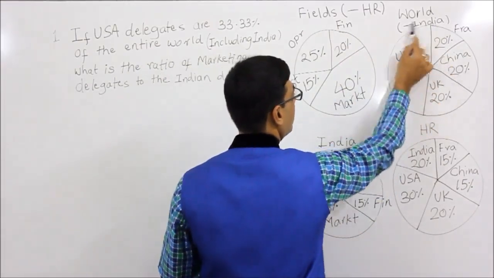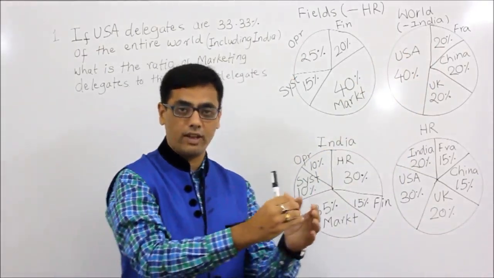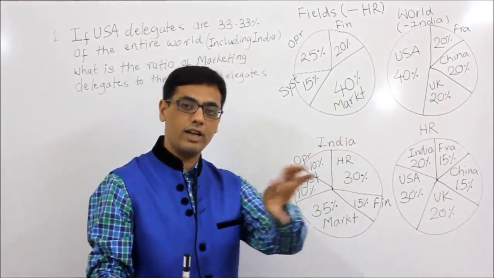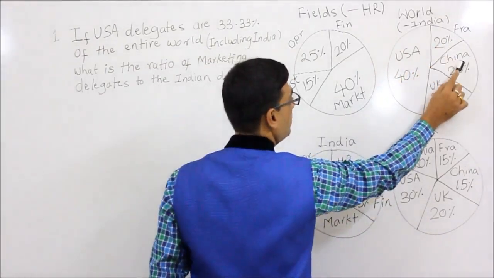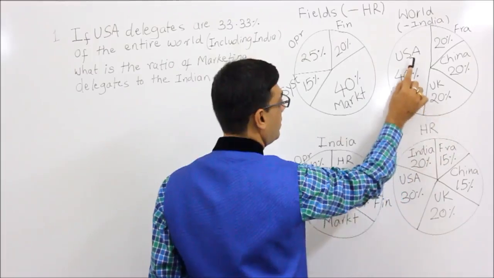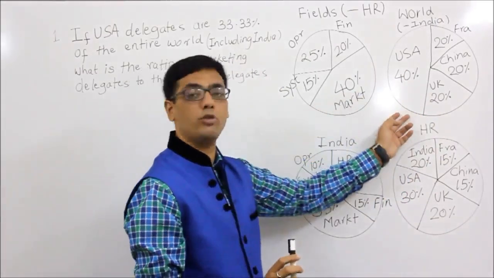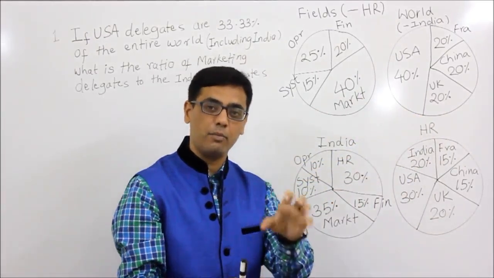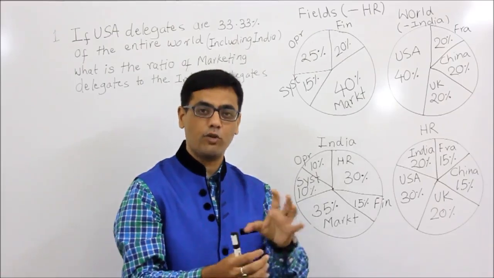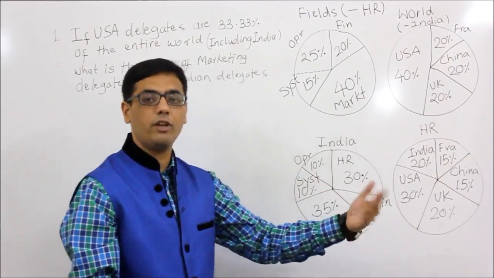This data is all world except India. Please understand. So if I remove India, assume the entire world apart from India to be 100, France is 20%, China is 20%, UK is 20% and US is 40%. Now what happened later after these two pie charts were developed is that the Indian HR number was established. It was found out that so many people are there, HR India. So they come up with 2 more graphs.